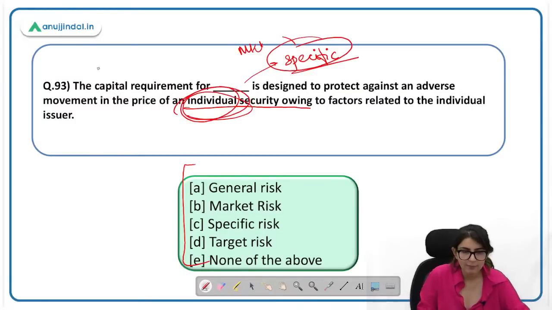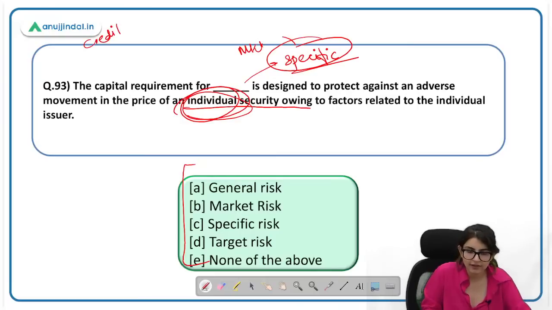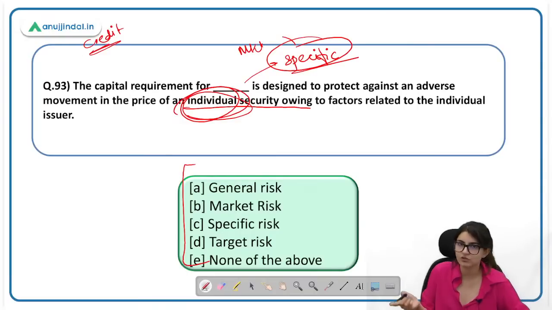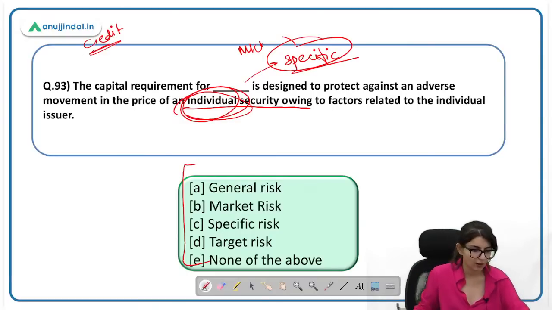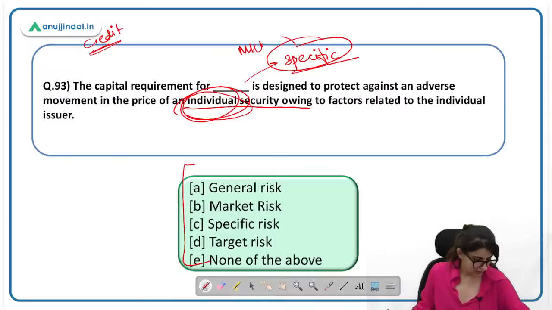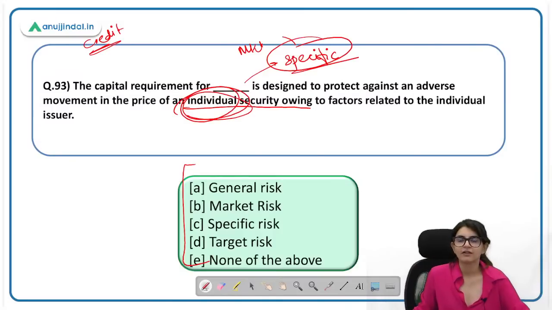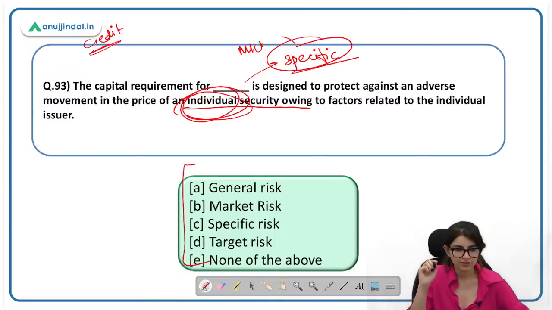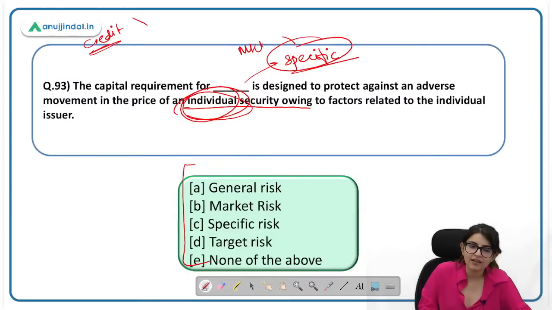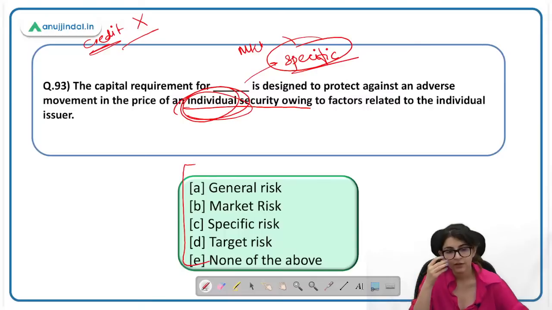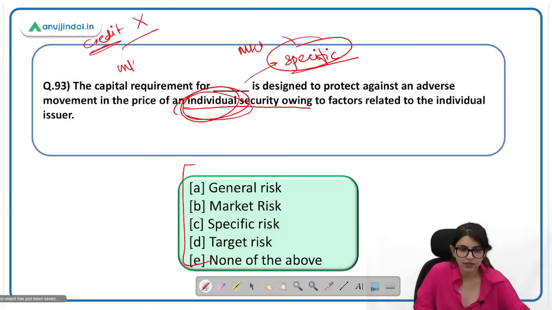So see what happens is a credit risk है. We all know about credit risk. Very recently we have also studied about operational risk, minimum capital requirement for operational risk in the previous RBI 247 session only. Credit risk क्या होता है? When there is a default on the payment and the borrower is unable to pay, there is a default from the side of the borrower, then there is credit risk. Market risk क्या होता है? When there is a fluctuation in the price of investments.